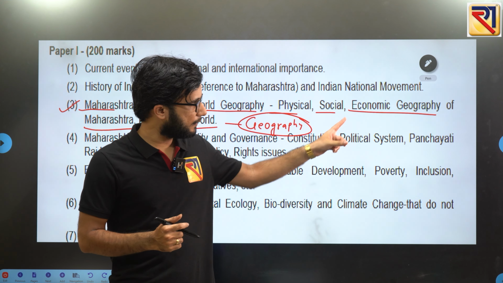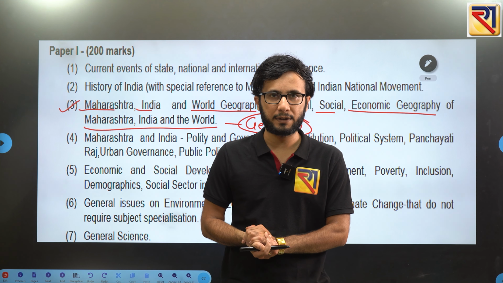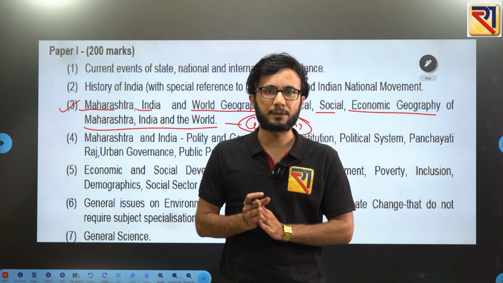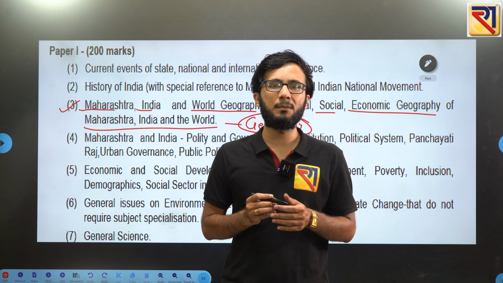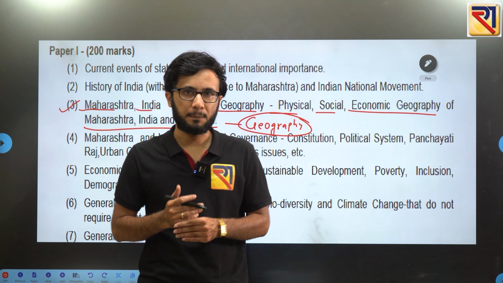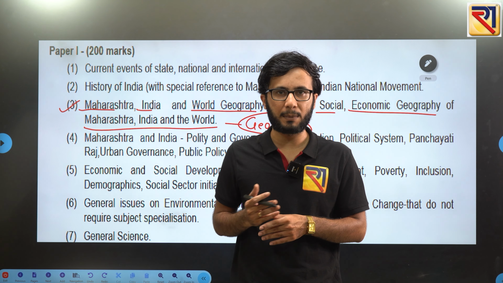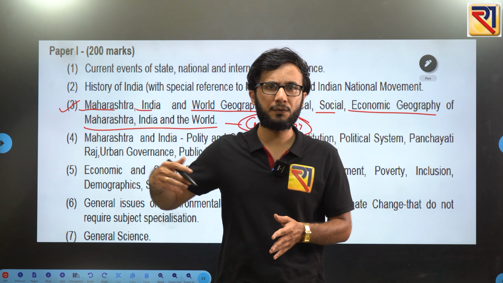And then the third one is social or human geography. When we talk about human geography, this will be again a very interesting thing, because we are talking about the relationship between humans and their surroundings. People have their settlements only after considering some particular geographical factors.